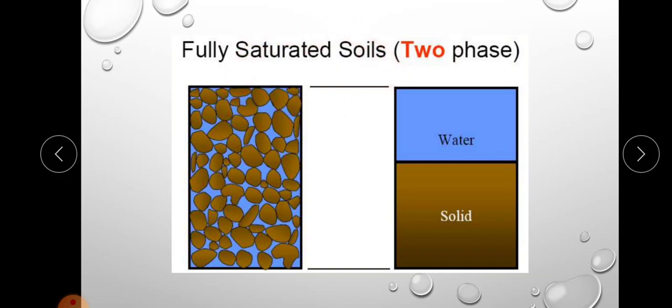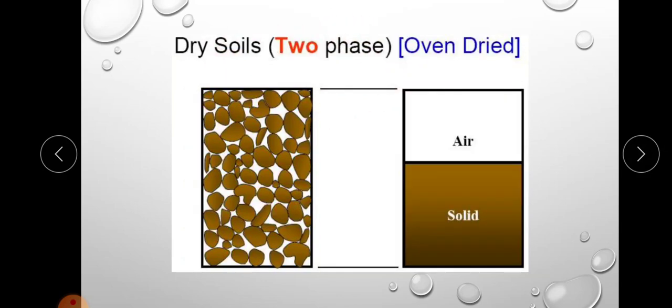Okay, that is the first case of a two-phase system, that is fully saturated soil. Another case is when the soil is absolutely dry, the water phase will disappear, that is the voids are completely filled with air, there will not be water. So here also there are only two phases, that is solid and air. So this is about the three-phase system and the two-phase system.